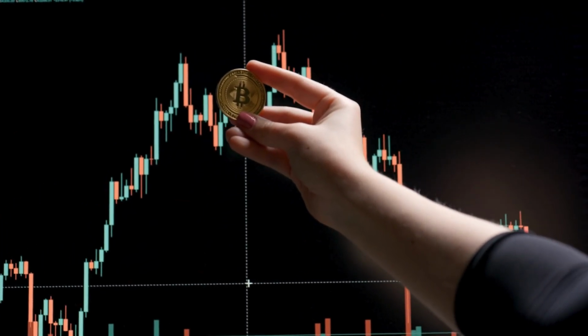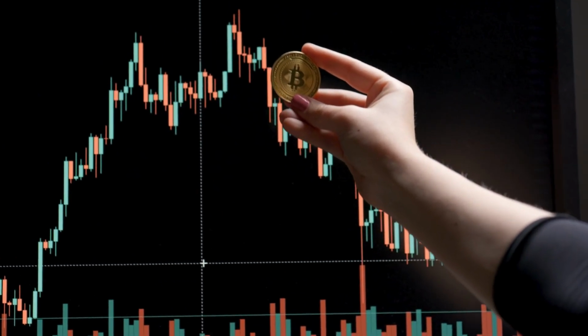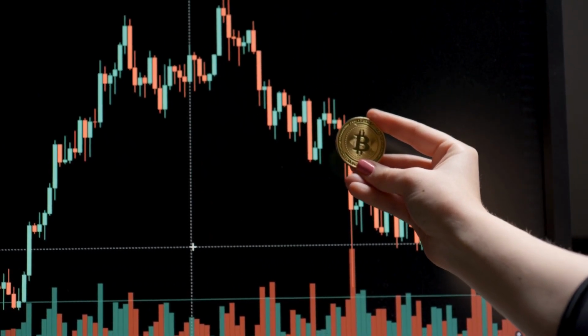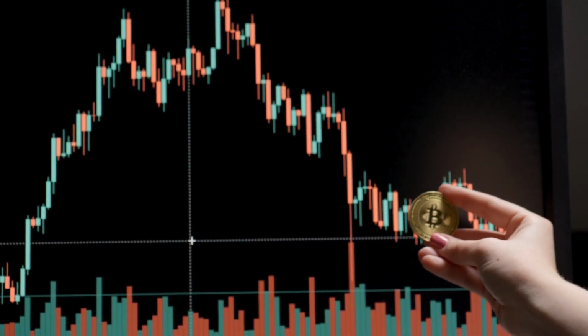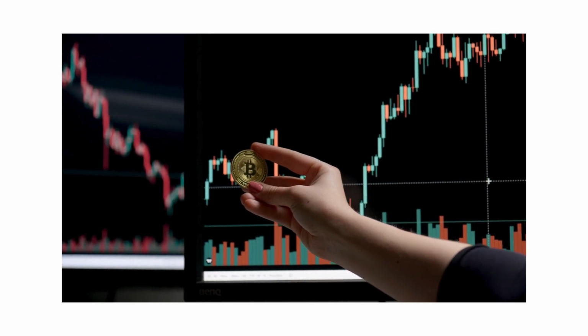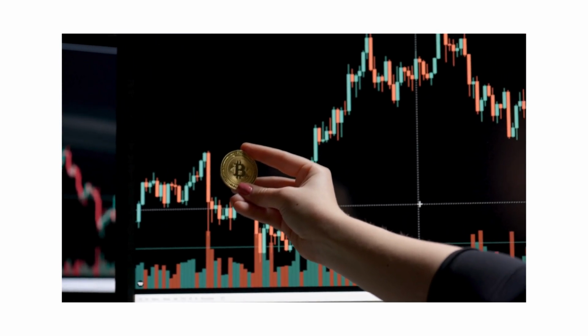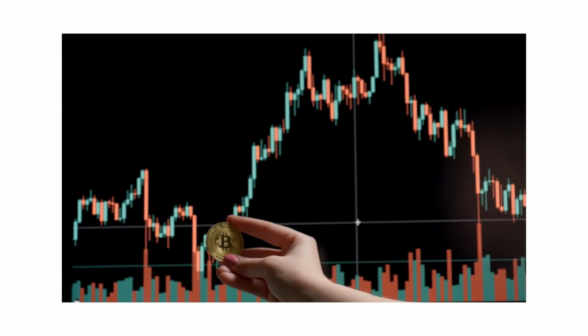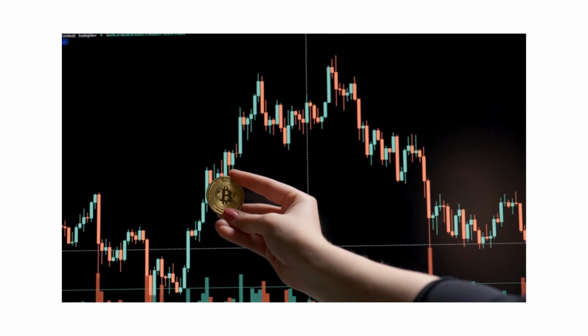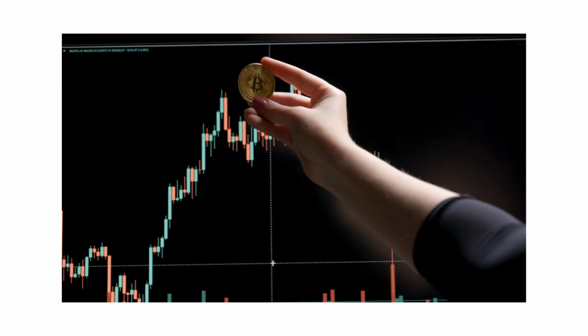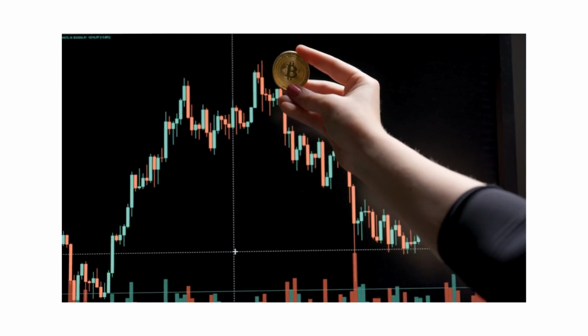Conclusion. Crypto airdrops are a fantastic way to earn free tokens and explore new projects in the blockchain space. By staying informed and following the steps outlined in this guide, you can safely participate in airdrops and grow your crypto portfolio. Remember to always prioritize security and avoid scams.